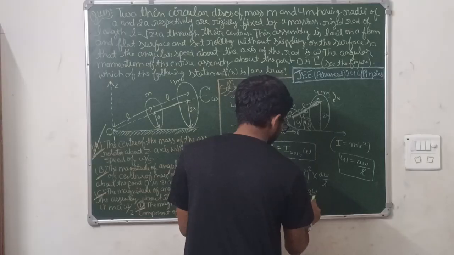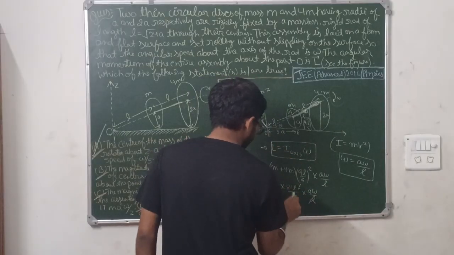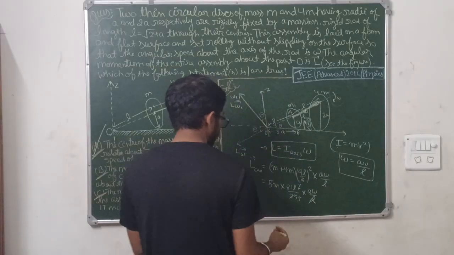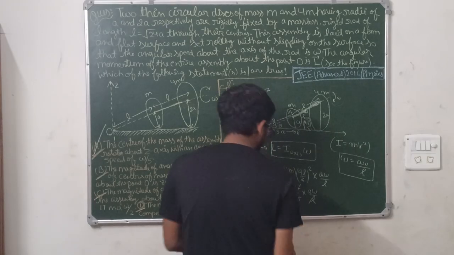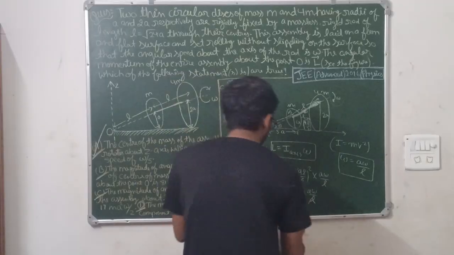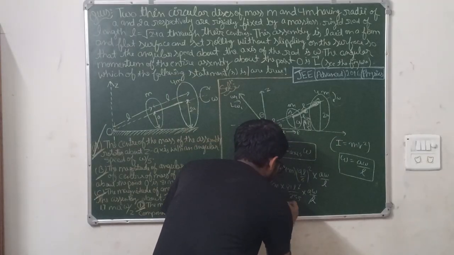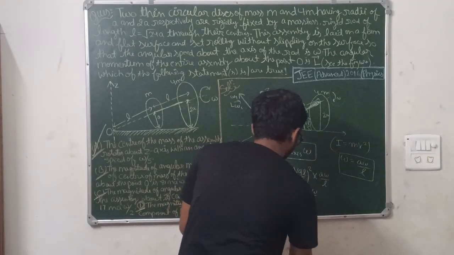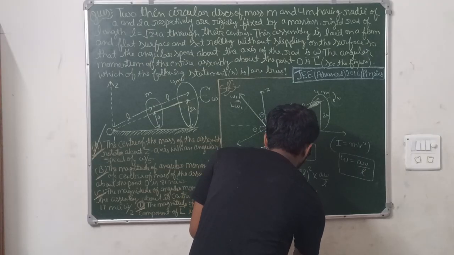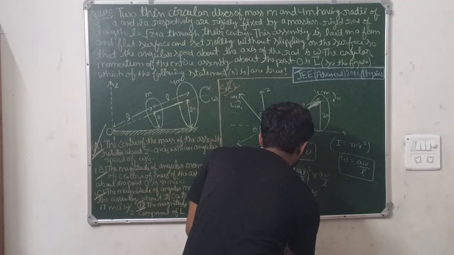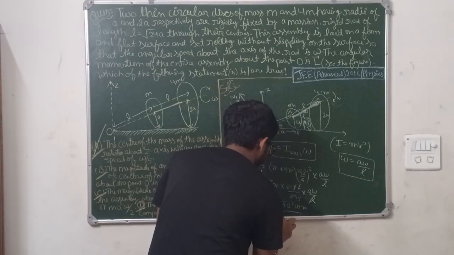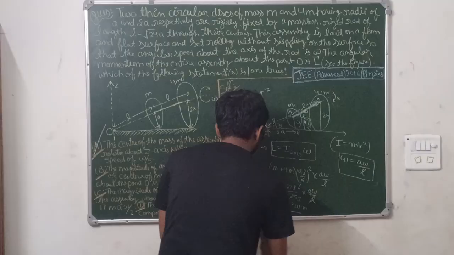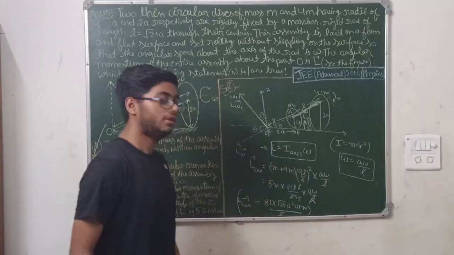Now L cancels, and this also cancels 5. So the final angular momentum will be 81. Putting the value of L as root 24 a, 81 into root 24 a square omega m by 5. This is L center of mass. This is the final value.